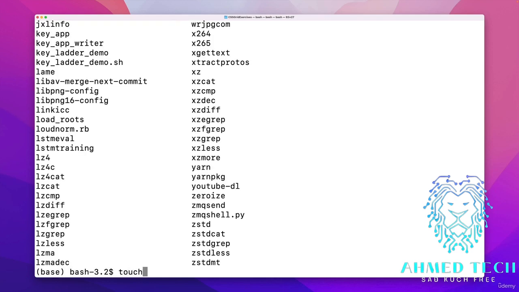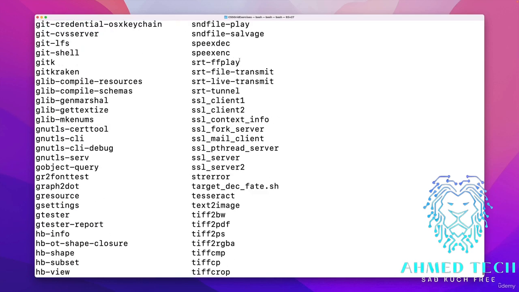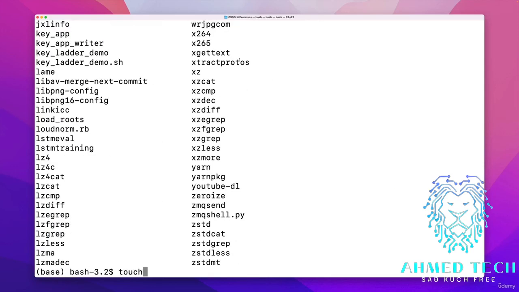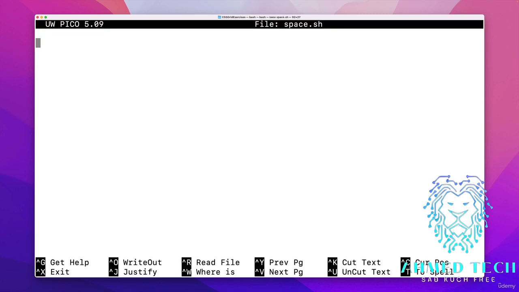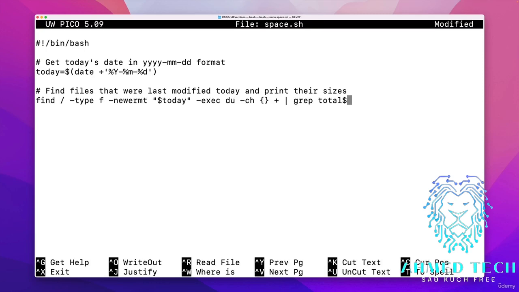Okay, I will touch a new file. You can see a bunch of different commands in here. I'm going to make mine called space. Maybe, is that what I want to call it? Sure. I'll call it space or storage or something like that. And then I'll do space.sh. And then I'll just use nano on space.sh. I'll paste my script in here.